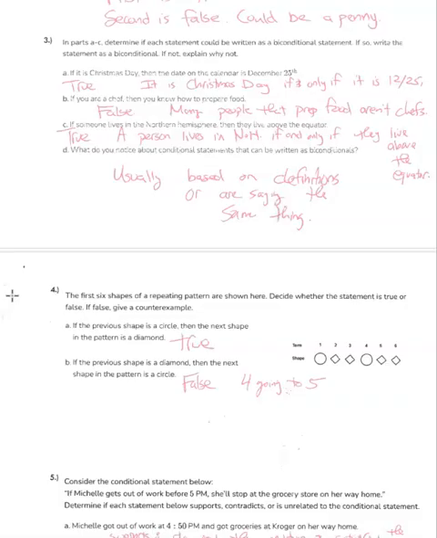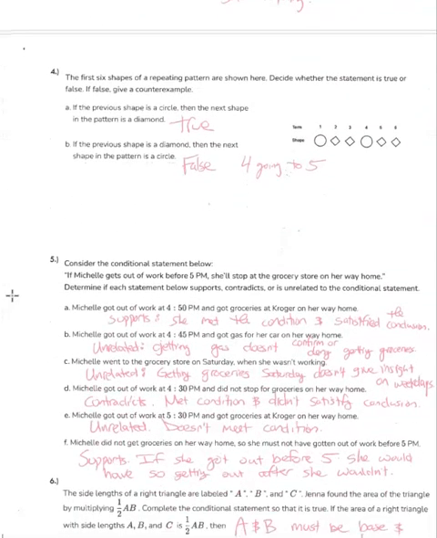If someone lives in the northern hemisphere, then they are above the equator. True. If they live above the equator, then they are in the northern hemisphere. True. Therefore, you can write it as a person lives in the northern hemisphere if and only if they live above the equator. What do you notice about all the conditional statements that can be written as biconditionals? It seems like they're all based off of some kind of definitions, or they're just saying the same thing in two different ways.